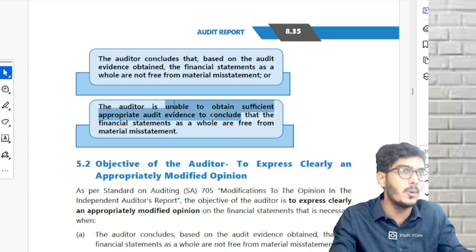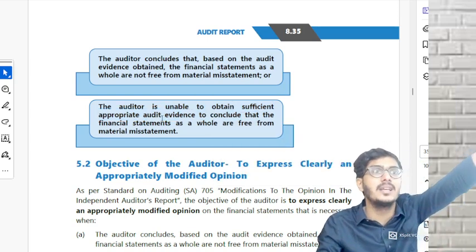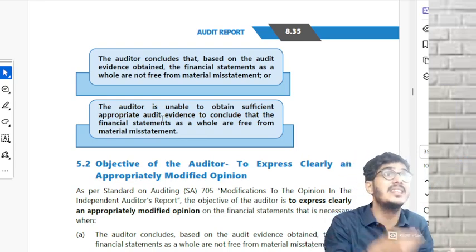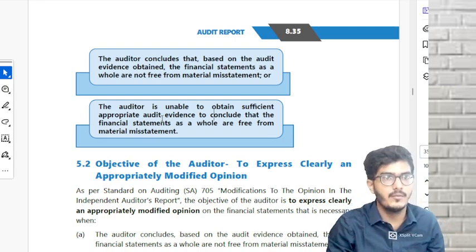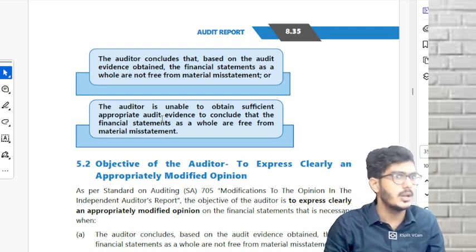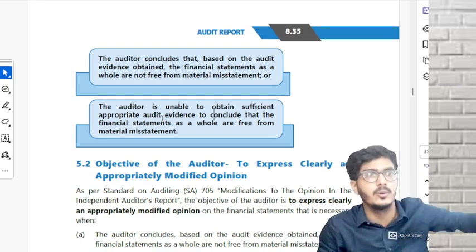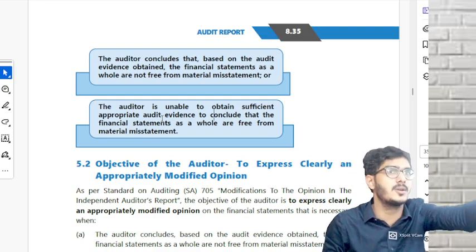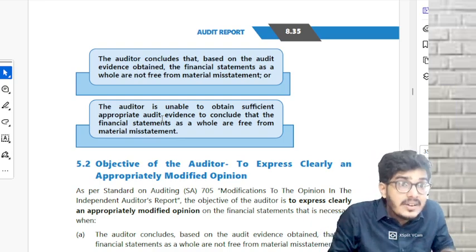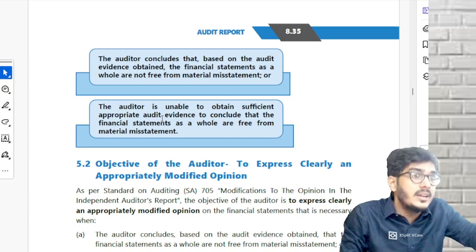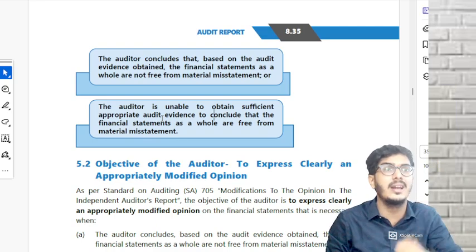The auditor is unable to obtain SAAE to conclude that the financial statements as a whole are free from material misstatement. He doesn't have evidence in his hand to say that the financial statements are free from material misstatement. For example, there are multiple related party transactions. You don't even have one evidence in your hand regarding those related parties. Why? Management did not provide it. You think and tell me, will you take a chance of giving an unmodified opinion? Why? You don't have any evidence in your hand. Tomorrow if you give that there is no material misstatement without having proof, and tomorrow if there is some misstatement, who will be caught negligent for it?